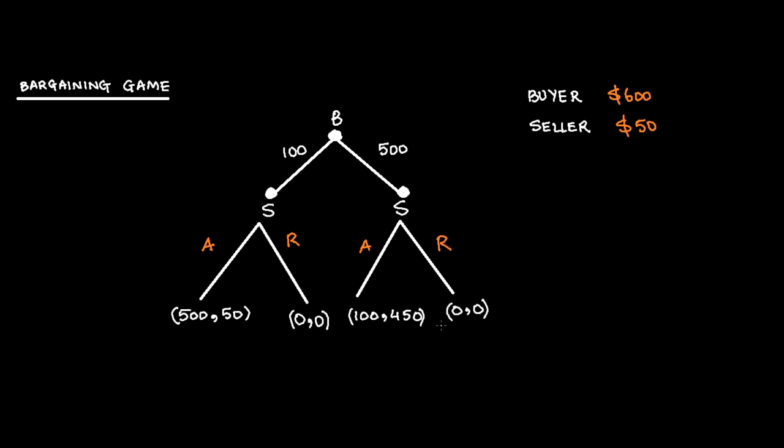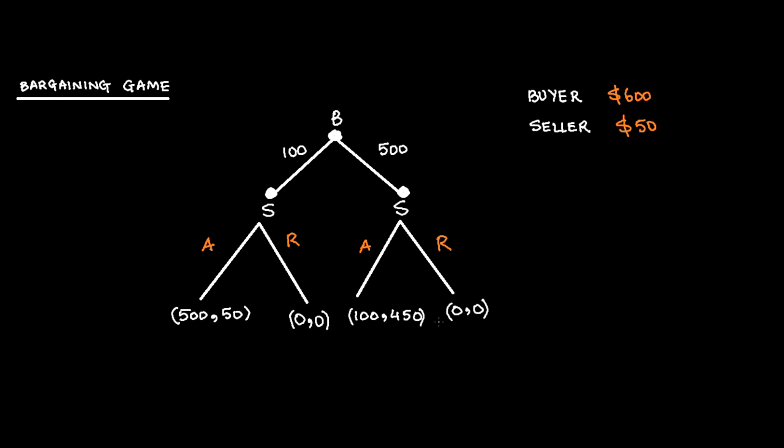Now, the question is how to actually find out the backward induction equilibrium of this game. You have to remember one thing: both buyer and seller play a best response to the play of the other player.